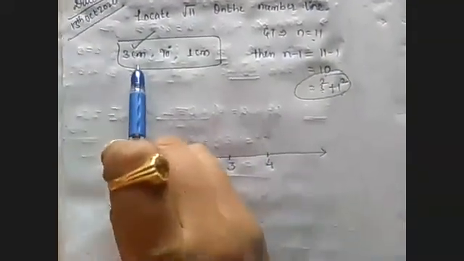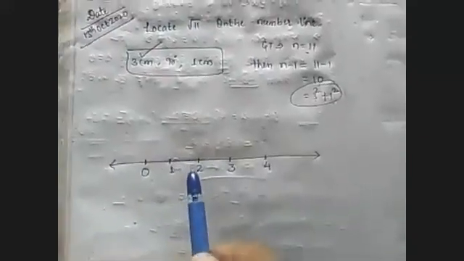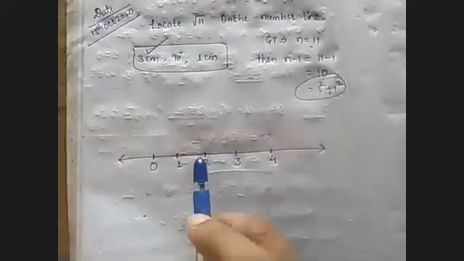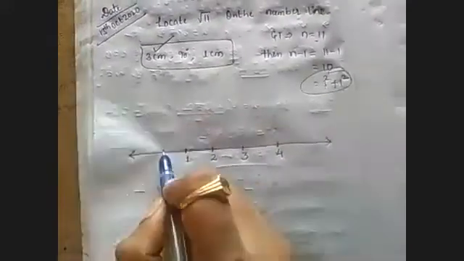So let us take this 3 centimeter length as the base side. All of you take your pencil and a scale, and draw a line segment on the number line which is 3 centimeters, meaning 0 to 3 centimeters.